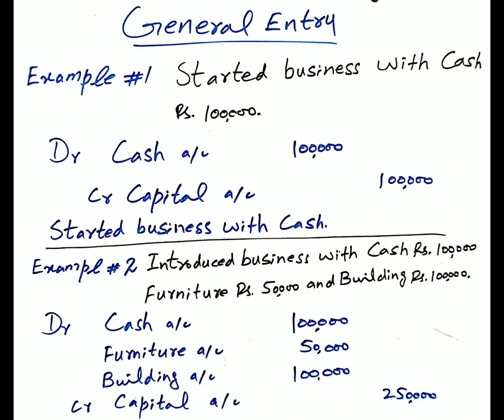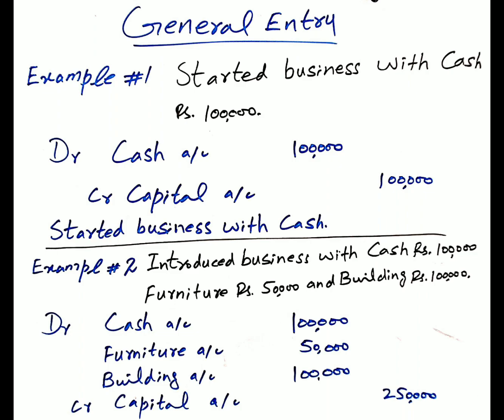What general entry is passed at the time when capital is introduced? Sometimes owners of the business start business with cash only. Example number 1: started business with cash rupees 1 lakh. Debit cash account because as cash is invested in the business, it is an asset. Increase in asset denotes debit, so 1 lakh would be debited. And at the same time, capital is an internal liability and increase in liability would be credited, so